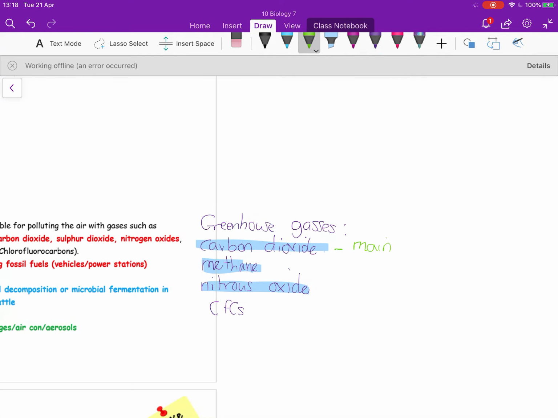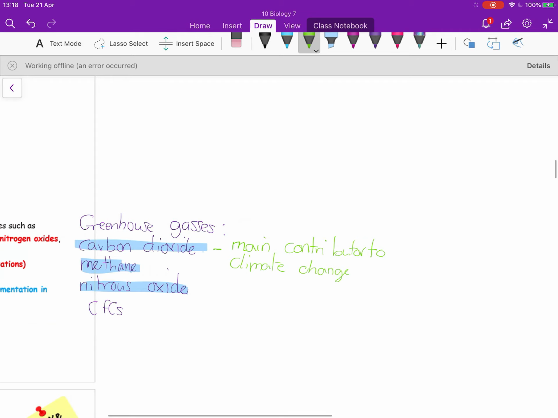They're all linked to the activity of humans. And carbon dioxide is definitely the main contributor to the enhanced greenhouse effect, and so to climate change and global warming. It's mostly the burning of fossil fuels that is believed to be contributing to the increased levels of carbon dioxide in the atmosphere.